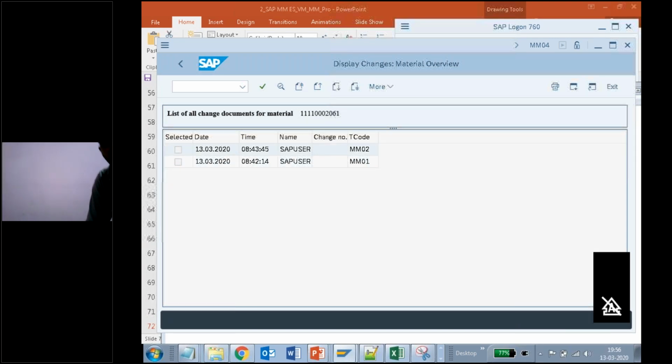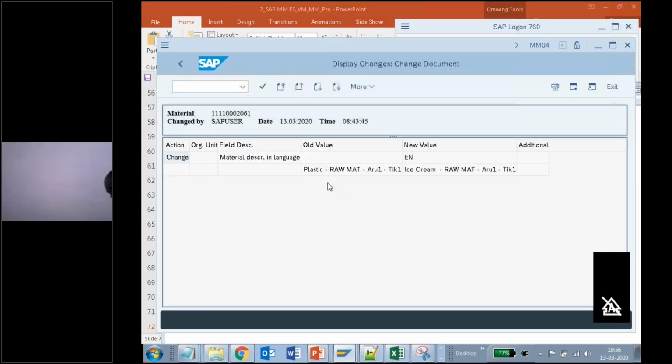So click on this and you can see here now, earlier it was plastic, the old value is plastic, and the new value is ice cream. It is showing you the difference, the changes. So it only displays that. Clear?